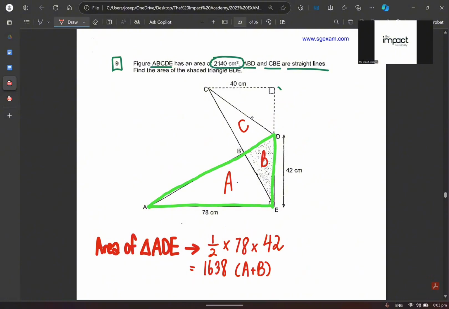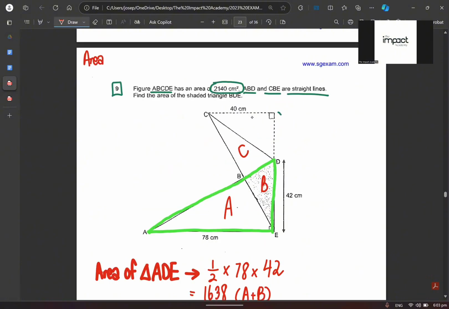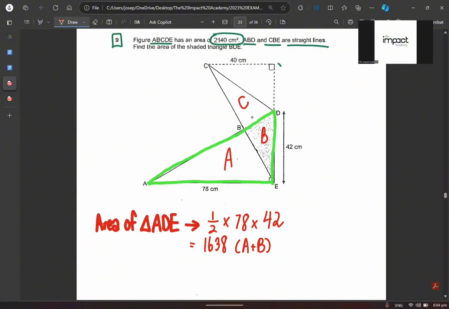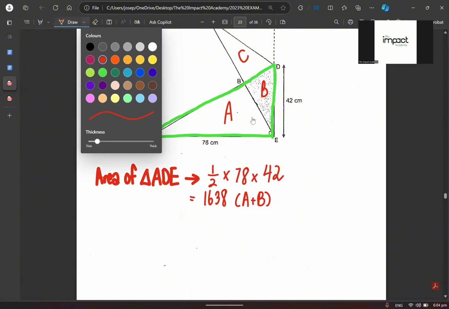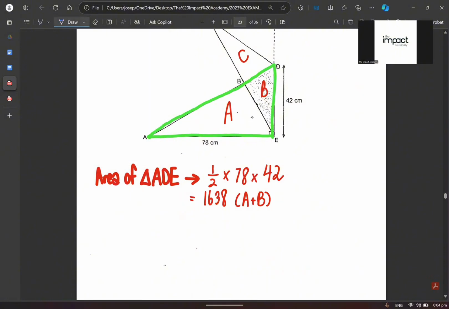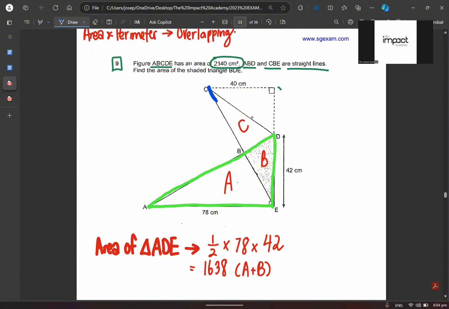Because this is called an area and perimeter topic, and then there is this concept called overlapping. Whenever it's overlapping, we always want to make sure we label the individual triangles. Can you all see that? Once I'm done with this, I can find the next part. I'm just going to highlight the next triangle that I aim to find, which is this triangle over here.